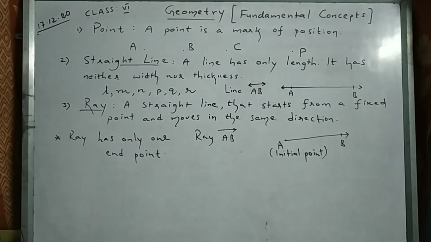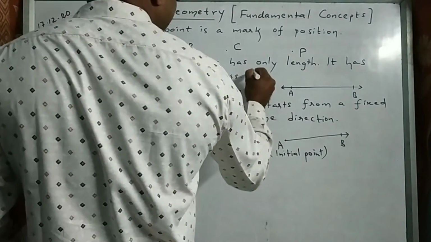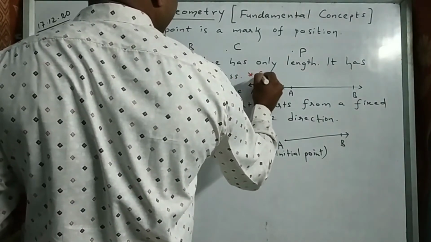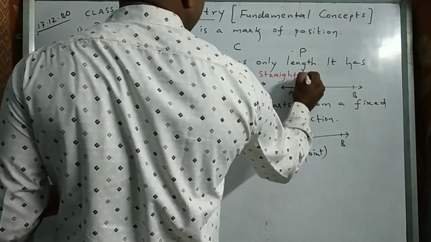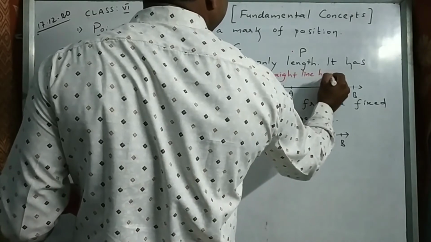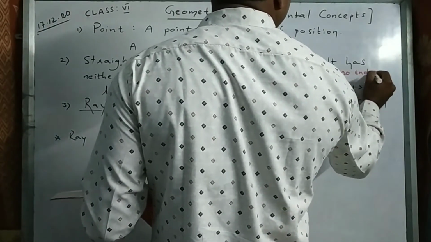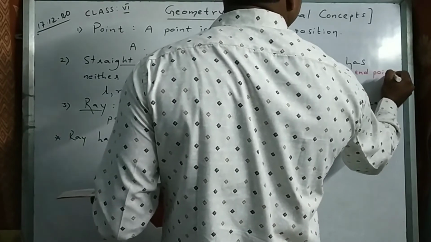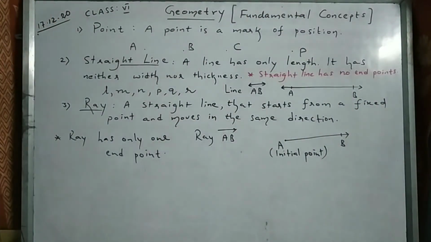That point you must remember, right? I'll write here with another color. Straight line has no end points.